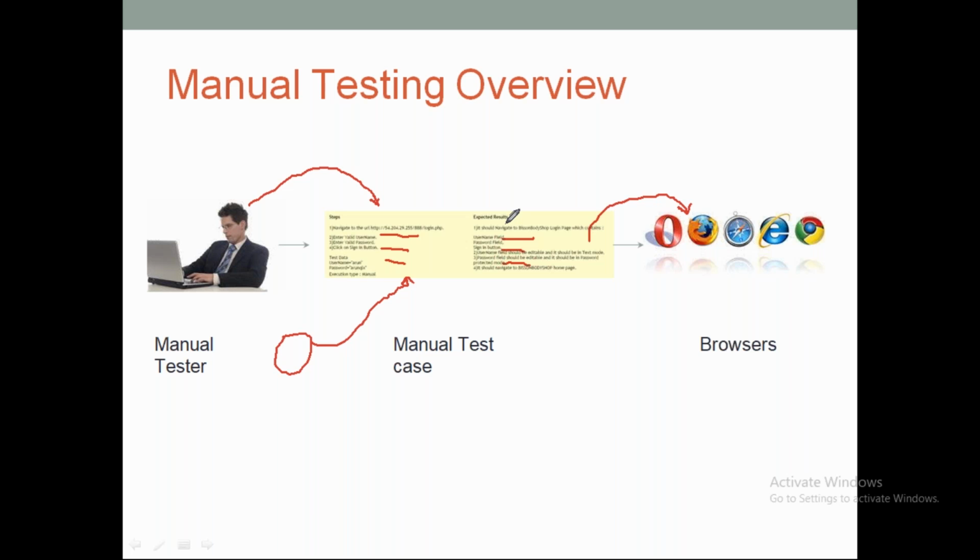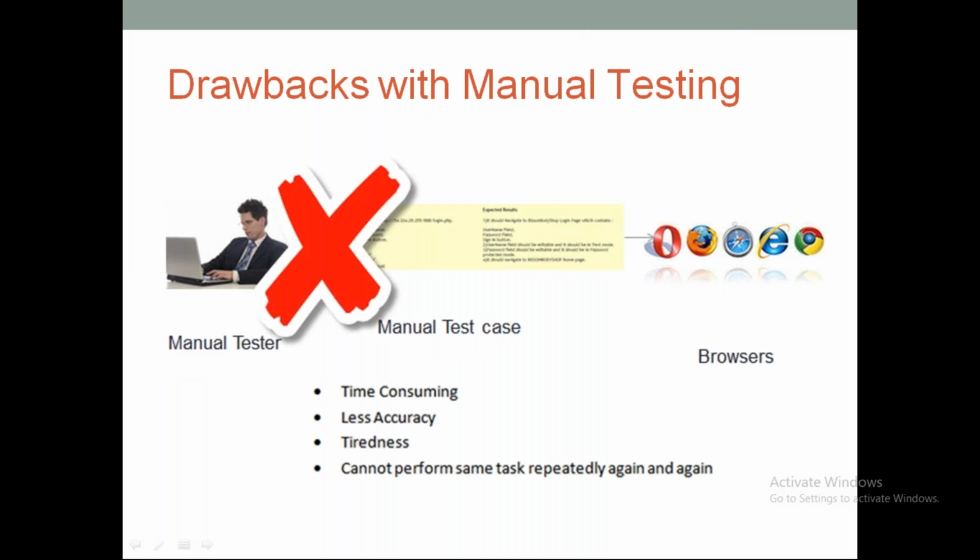This is just a very basic thing. Now let us understand how we can replace the manual testing process with an automation testing process. That part we will try to understand now. Let me go to the next slide. Before we go with automation, let's understand the drawbacks, the problems or challenges we have with the manual testing process.